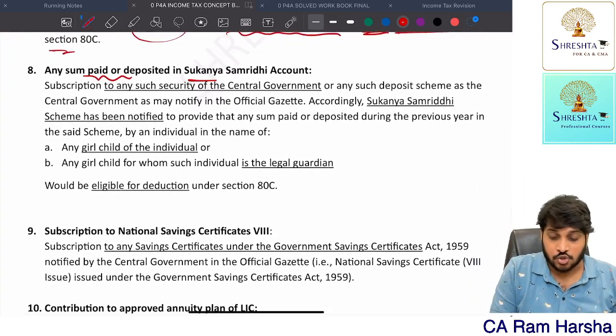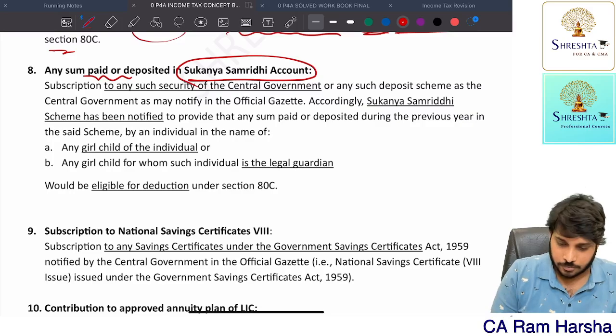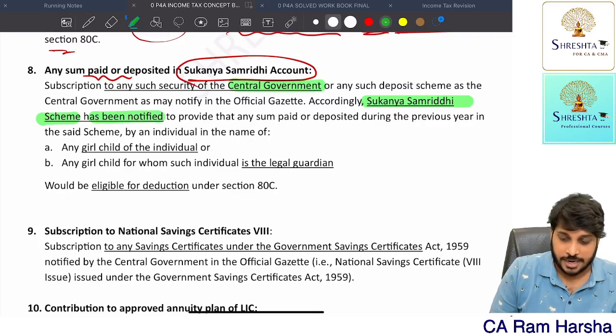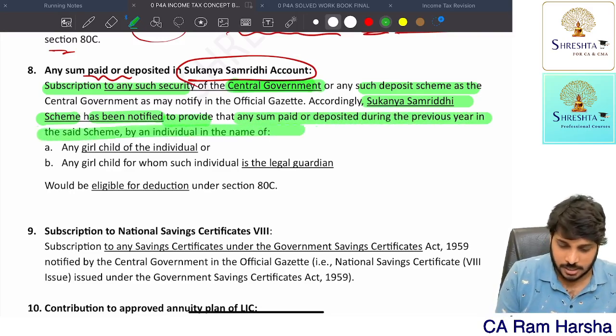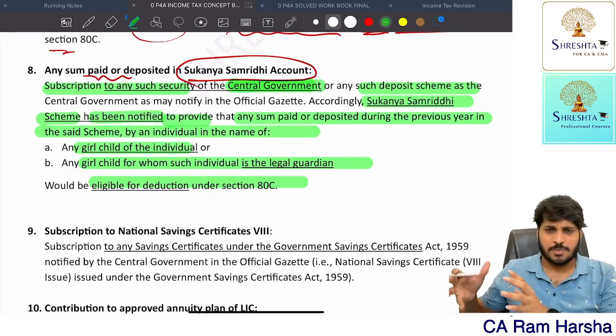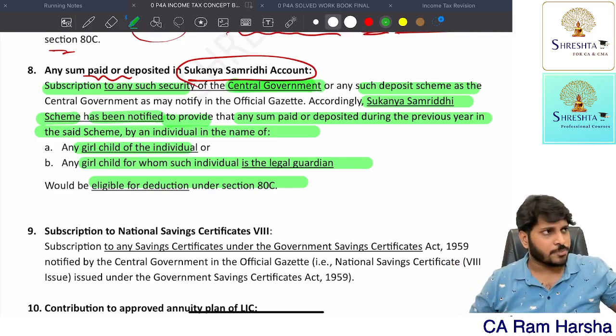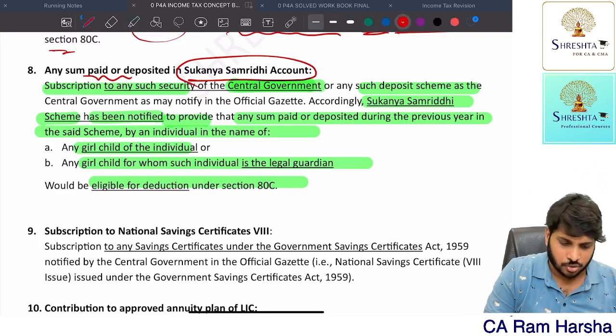Any sum paid in a Sukanya Samriddhi account for the welfare of the girl child. The Sukanya Samriddhi scheme has been notified by the central government. It is like a subscription to any security of the government or a deposit scheme. For the purpose of the girl child, any sum paid or deposited by an individual in the name of a girl child, or a girl child for whom he is a legal guardian, is eligible. Very simple. In respect of my child who is a girl, if I contribute to the Sukanya Samriddhi scheme, whatever amount I am paying, I will get deduction. This is also an important deduction.